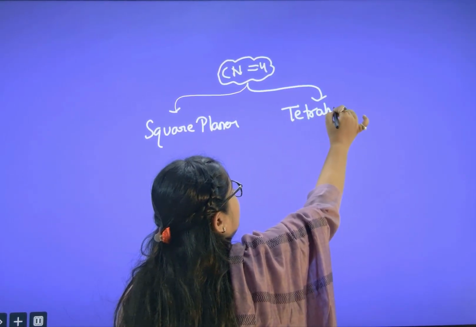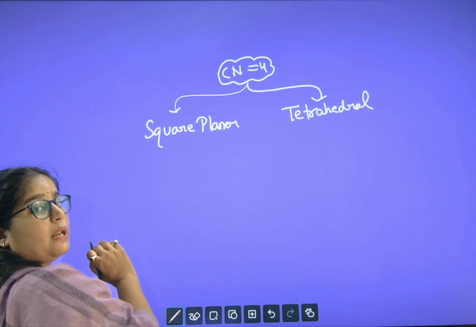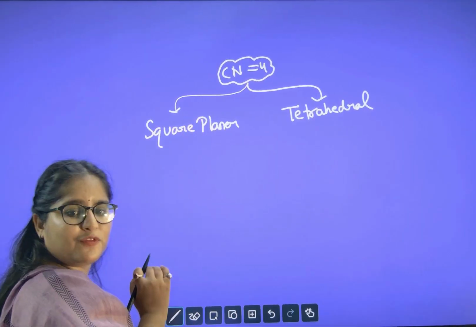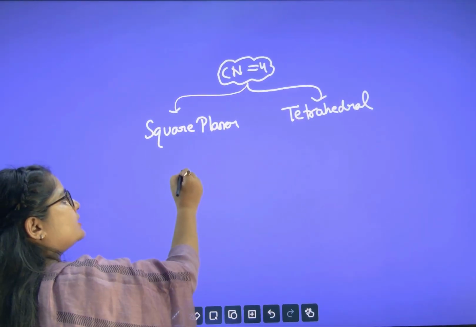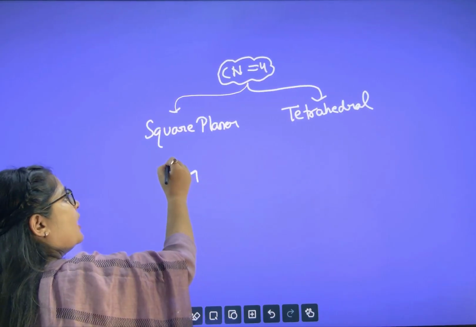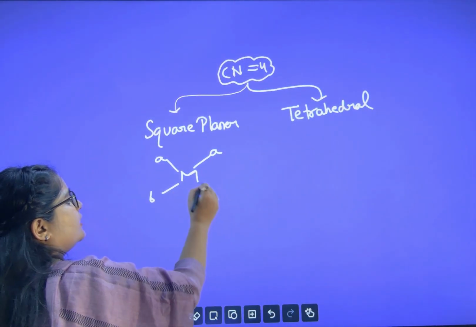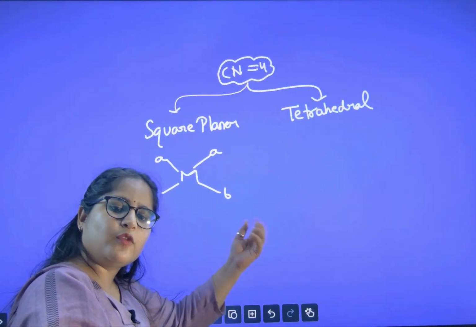One is square planar and one is tetrahedral. How does square planar look? In square planar, the coordination number is 4, so there are 4 ligands. One central metal will be in the center and the 4 ligands will be lying in the 4 corners.